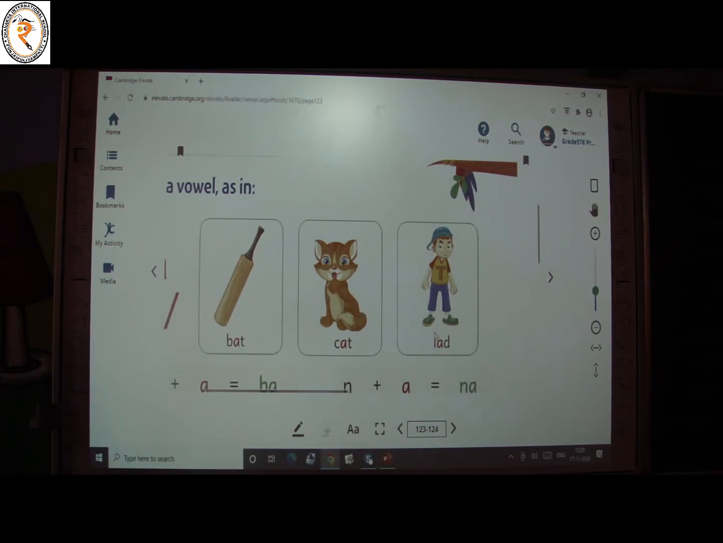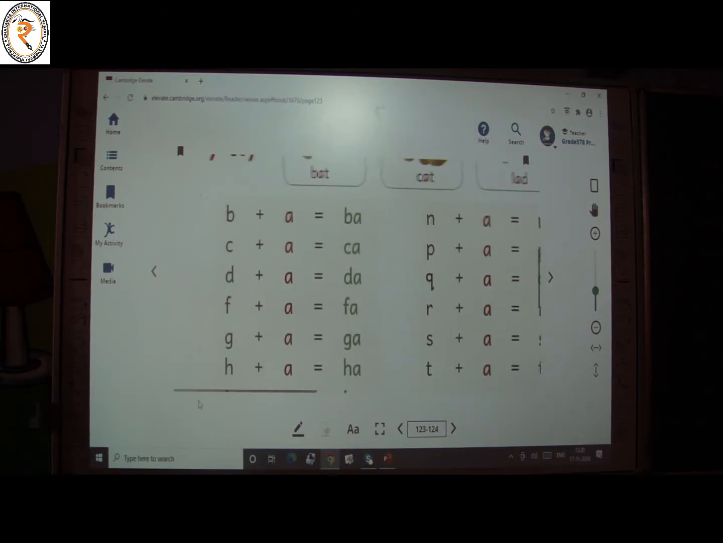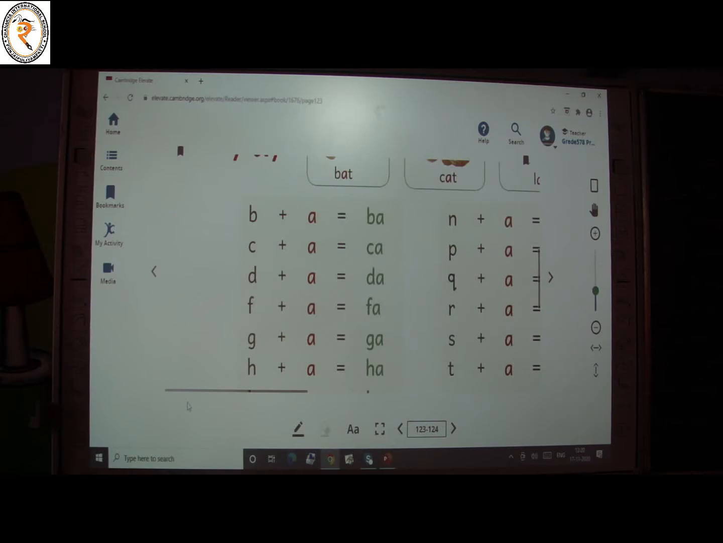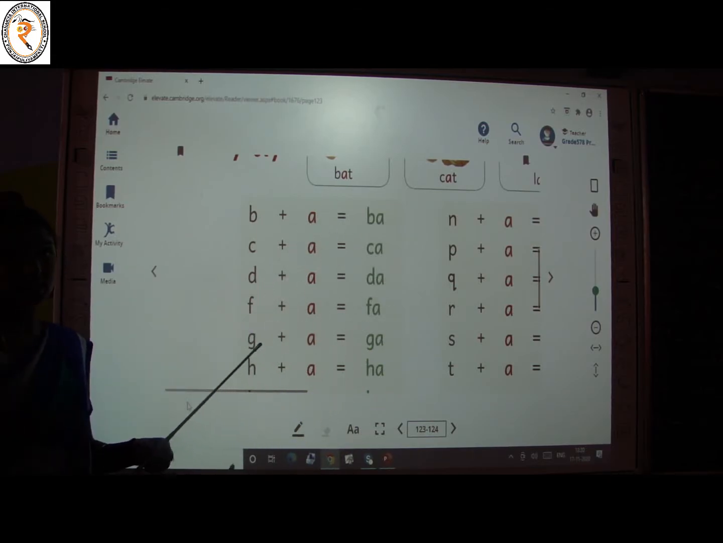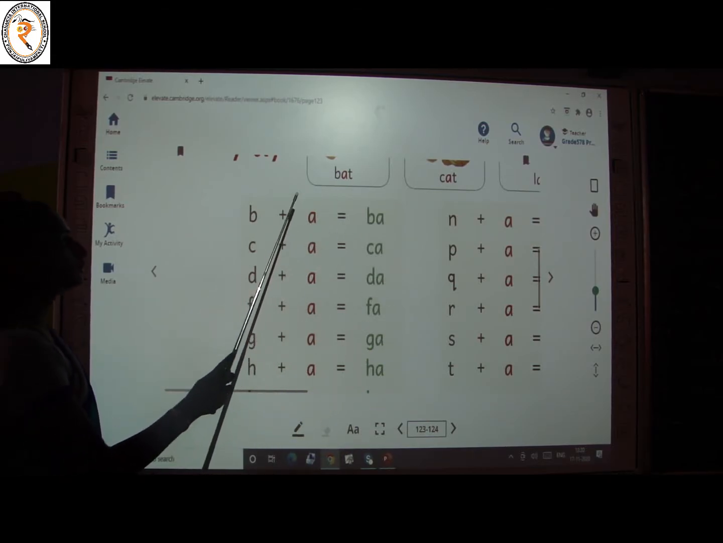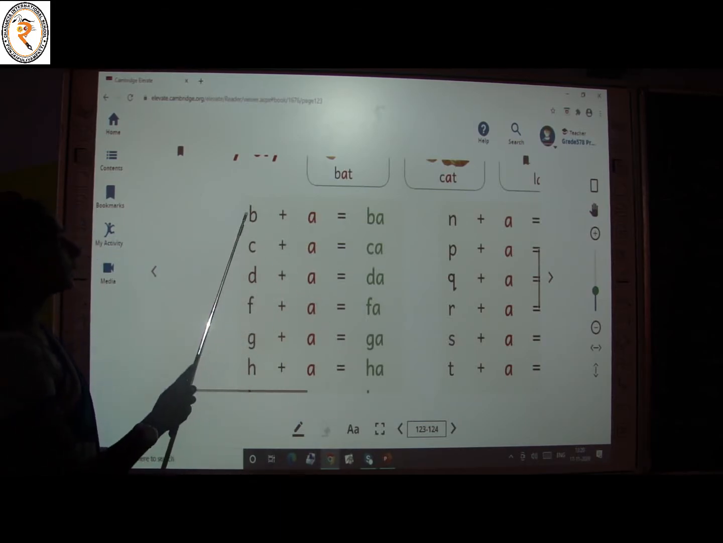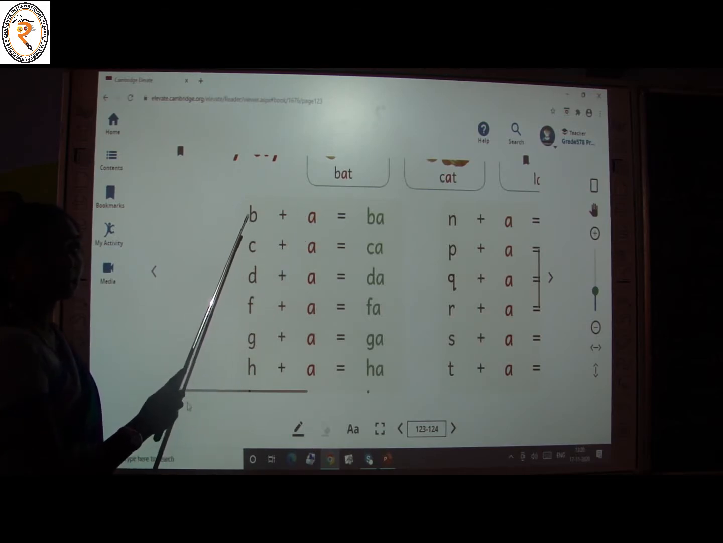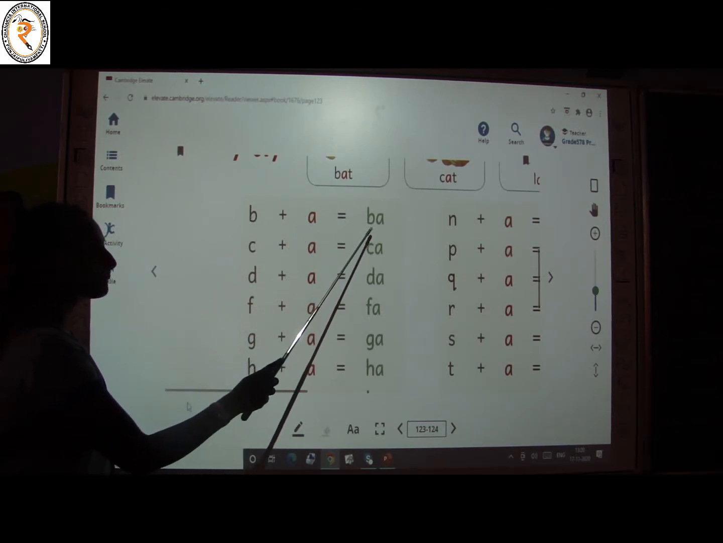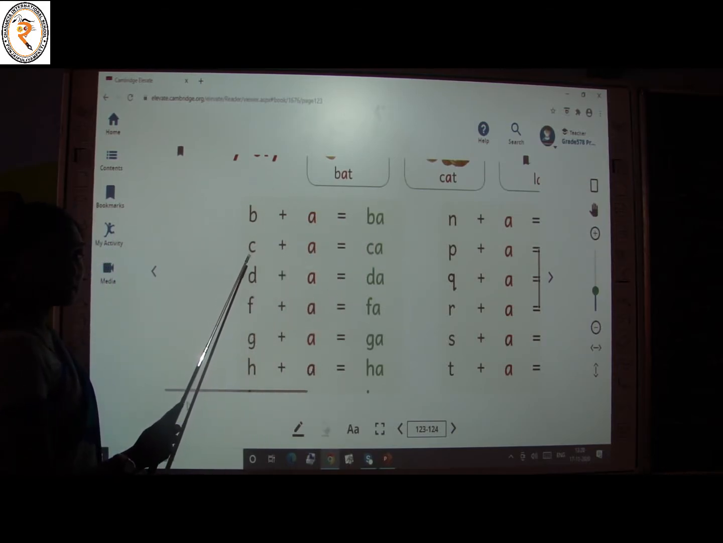Okay, see here children, look here. Before we learn words with A sound, we have to learn how to pronounce these letters. Are you ready? Before that, tell me what is the sound of the letter A? A. Okay, B is added to A. What is the sound of the letter B? Ib. Ib plus A, ba. What is the sound of the letter C?